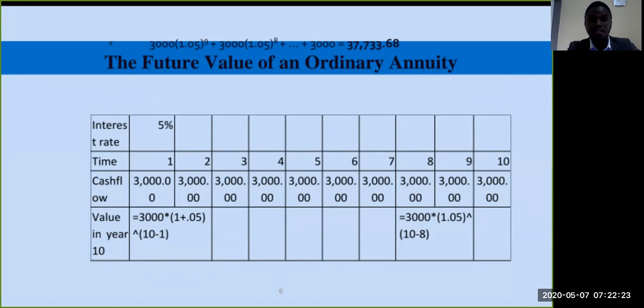In this case, we are trying to determine the future value of a given annuity. In our previous lectures, we saw that the formula for future value is FV = C0 (1 + r)^n, where n represents the time frame, or the number of periods, that the investment is going to take until it matures.